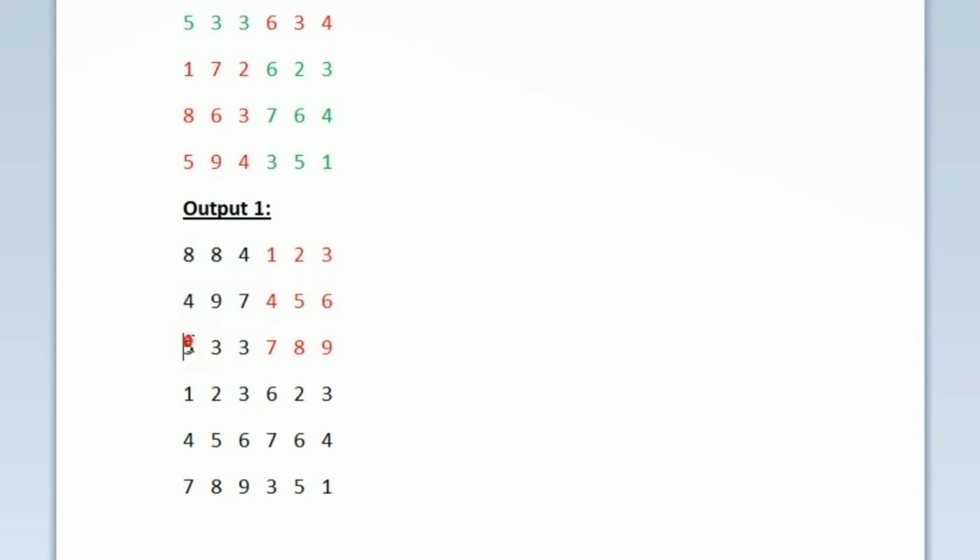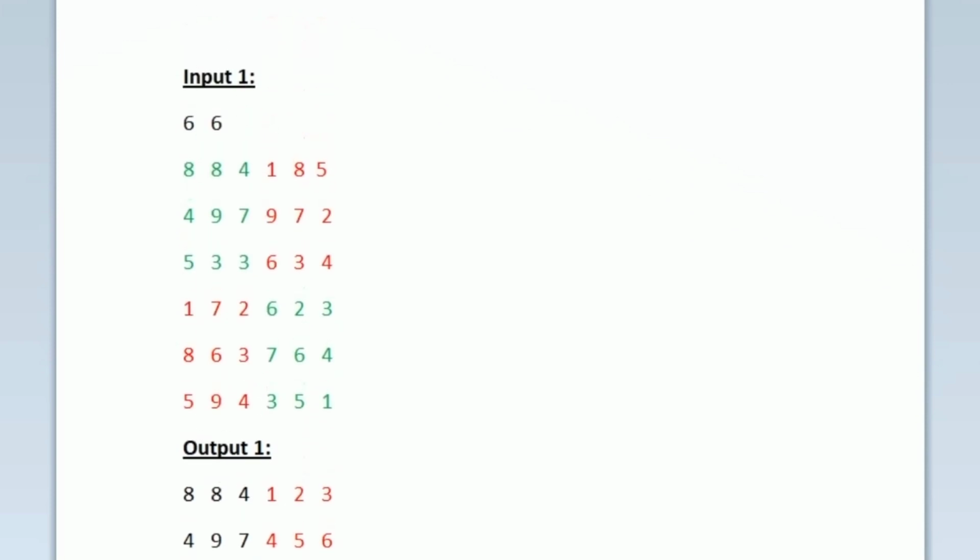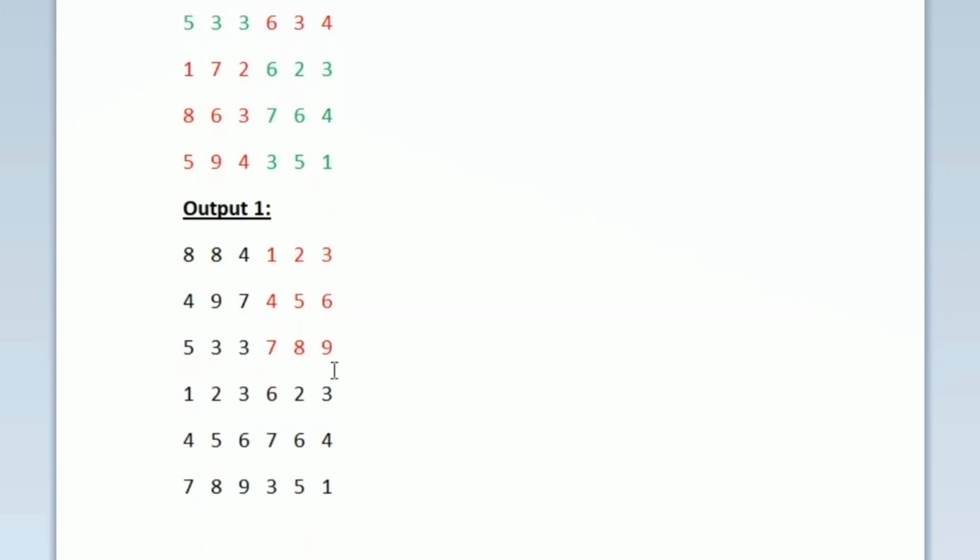Here we can see that we haven't made any changes to the first 3 cross 3 submatrix because it is not valid. We are just sorting only the second 3 cross 3 submatrix. Similarly, we are going to check the third 3 cross 3 submatrix. This third submatrix also has all the integers from 1 to 9, so this is also a valid submatrix. We have to sort it, and after sorting, again it will become 1, 2, 3, 4, 5, 6, 7, 8, 9. This is how we should be sorting the 3 cross 3 submatrix.